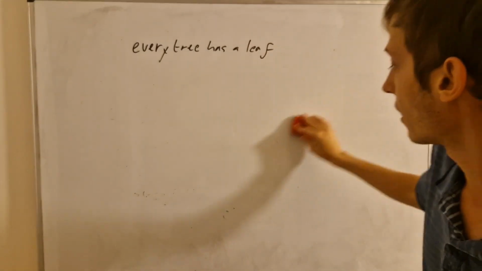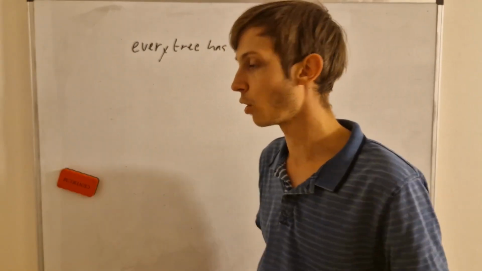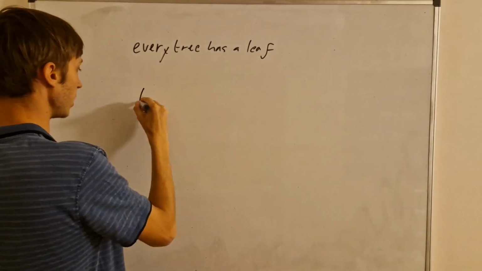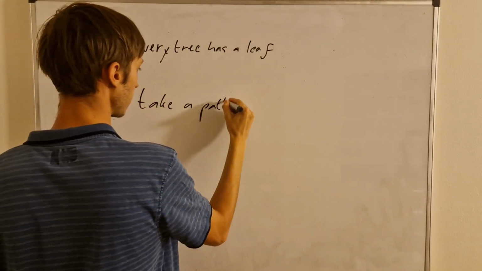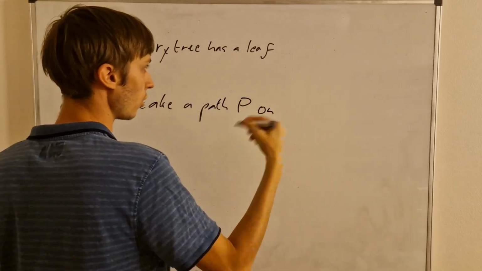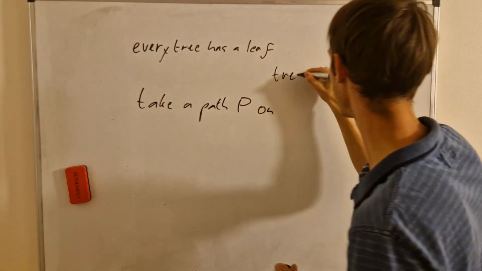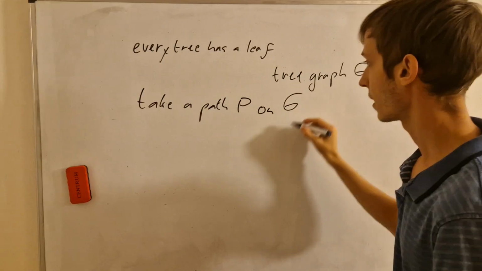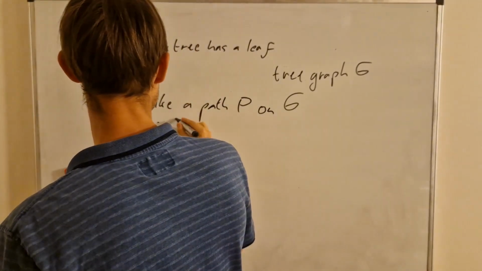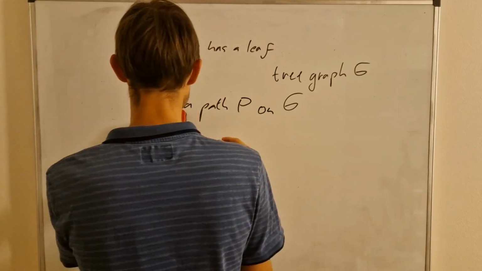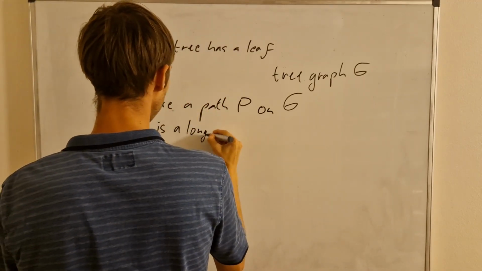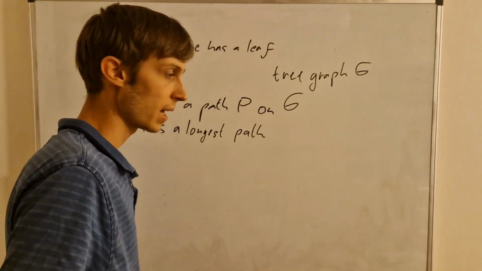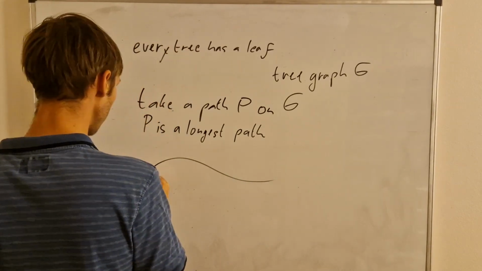And for it we'll use an argument involving longest possible path. So take a path P on the tree. So let's say we have a tree graph G, and P is G's longest path, the longest path that one can find in the graph G. That's a tree, and we can denote it as like a line, like here.